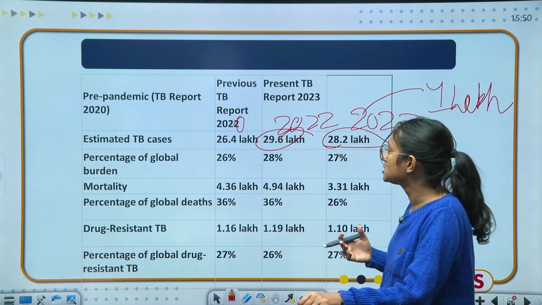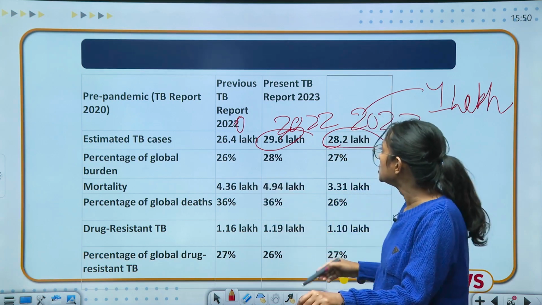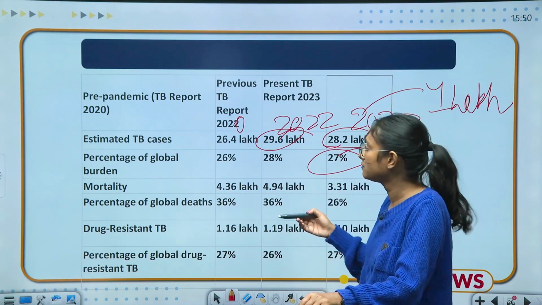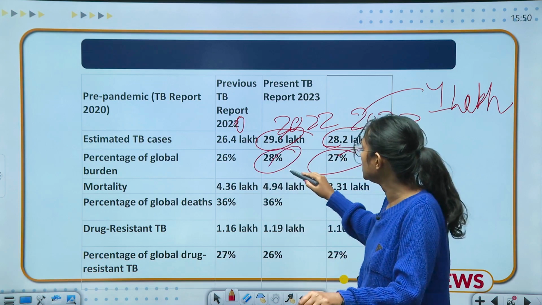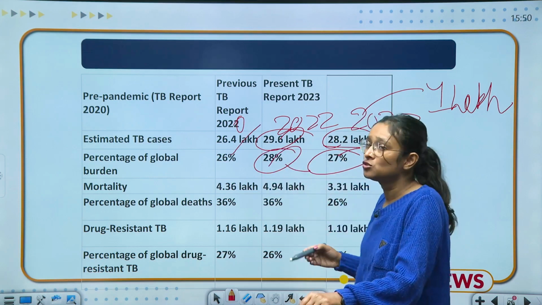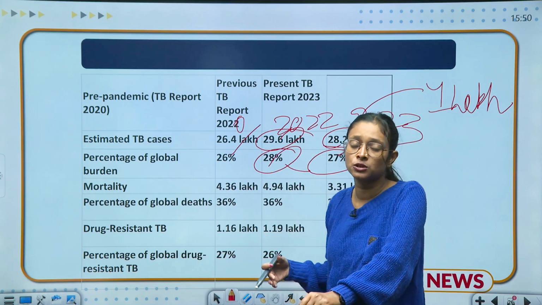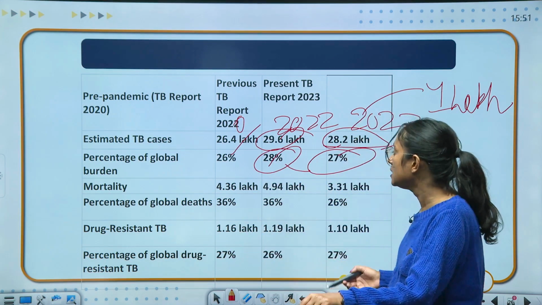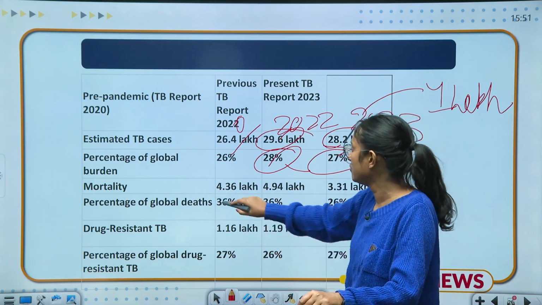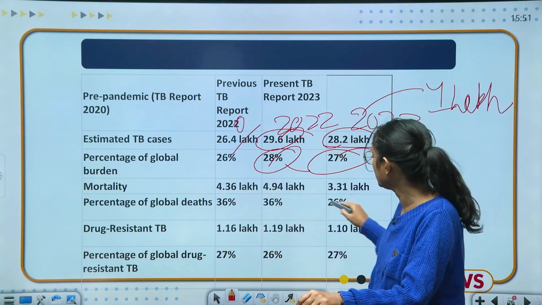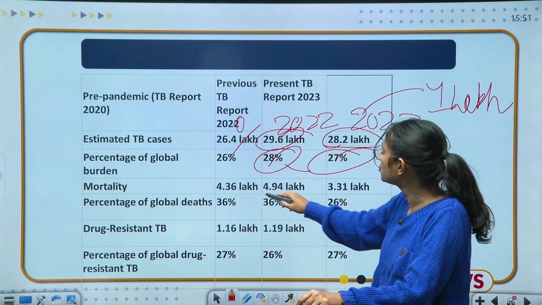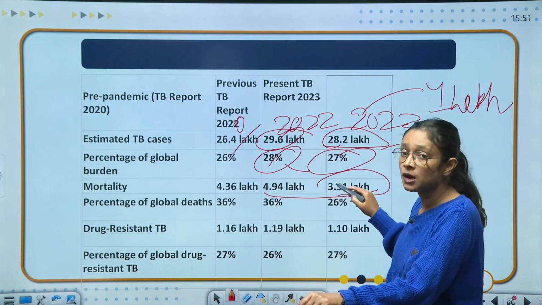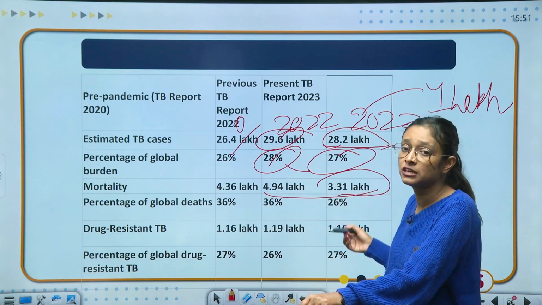Coming to the percentage of global burden, right now we have 27% of the global burden and earlier we had 28%. So in 1 year we have decreased by 1%. This is a very slow growth in terms of tuberculosis, but we have a positive trend in this regard. Coming to the mortality, earlier in 2020 we had 4.36 lakh, right now we have 3.31 lakh. So we have improved a lot in this area. From 4.94 lakh we have come to 3.31 lakh, which is a very good sign.